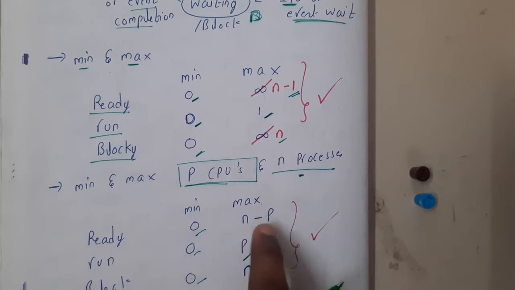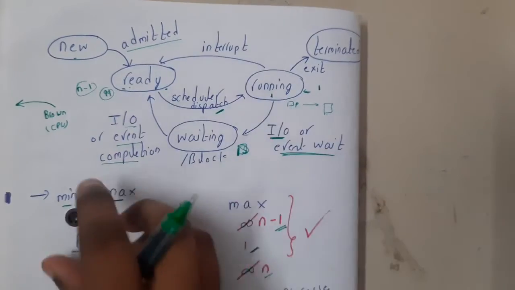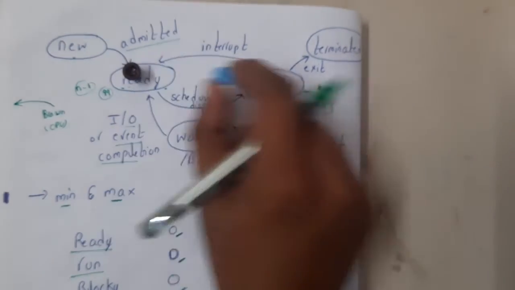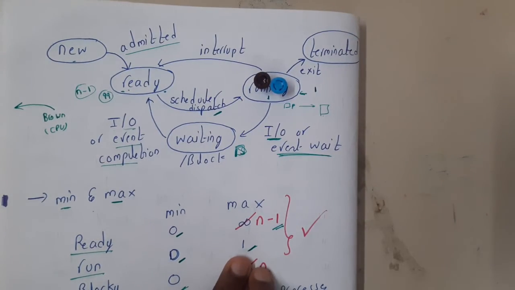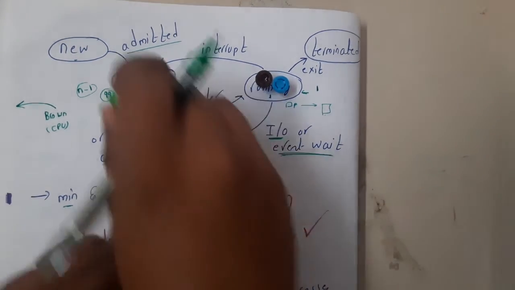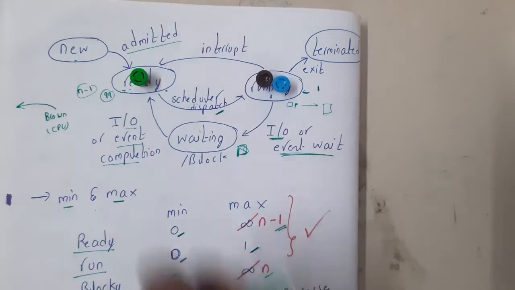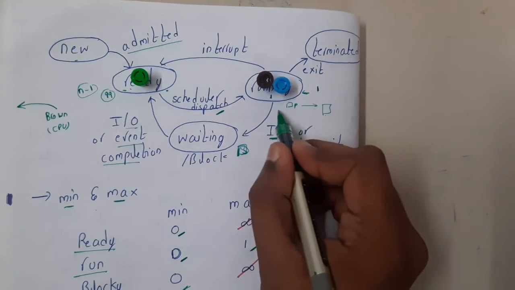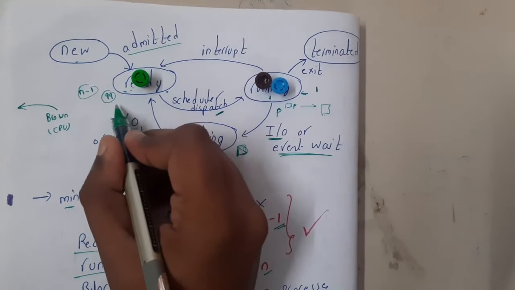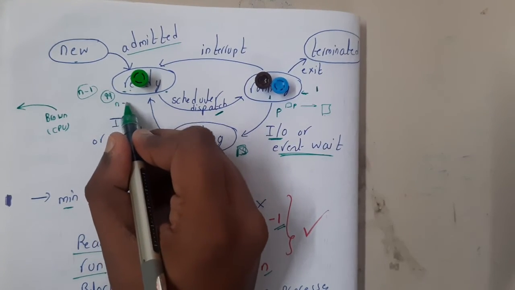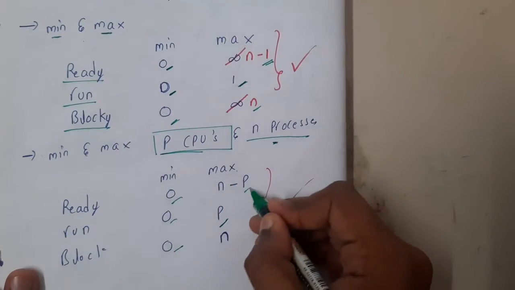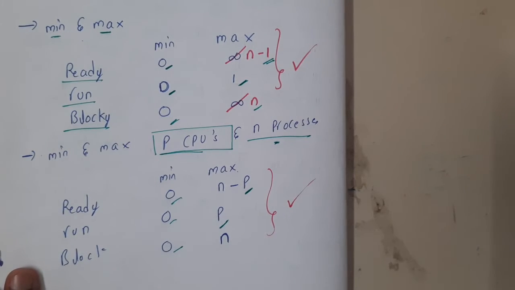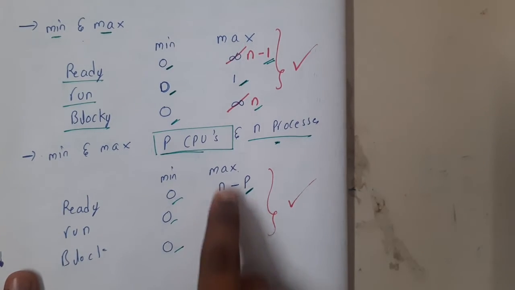When it comes to ready, if there are 2 processors here and 2 items, these 2 items will mandatorily go to running, right? If there is a third item, this guy comes and should wait, right? So if there are n processes waiting, n minus p will be in the ready state and p will be in the running state. So with that understanding, n minus p will be in ready state, and p will be in running state.